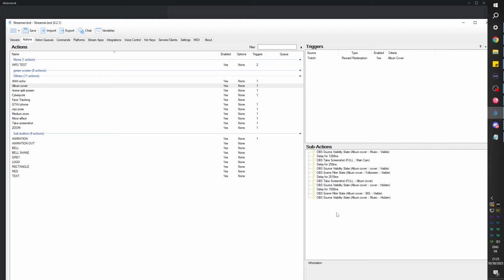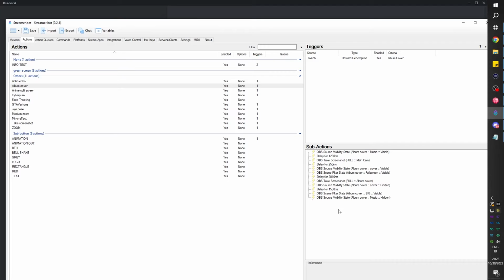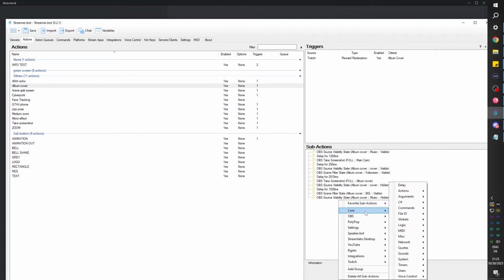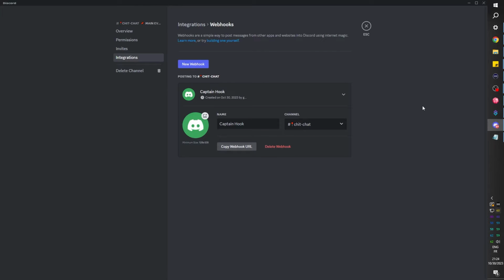Now for the Discord webhook. Remember that we created our webhook. We want to click copy webhook URL. So that's the thing that's going to communicate with Discord, basically, between Discord and Streamerbot. It's just going to send information to the link, and then it's going to be posted in the channel that you want. So I'm going to go to integrations, Discord, basic webhook. Under webhook URL, we're going to paste our URL. Under webhook name, we want to type whatever name we want, but I'm just going to call it Captain Hook since it matches the webhook I have. Username, if you actually wanted to send it from a different username than what is here, it's going to override it. If you put nothing, it's just going to be that username right there.